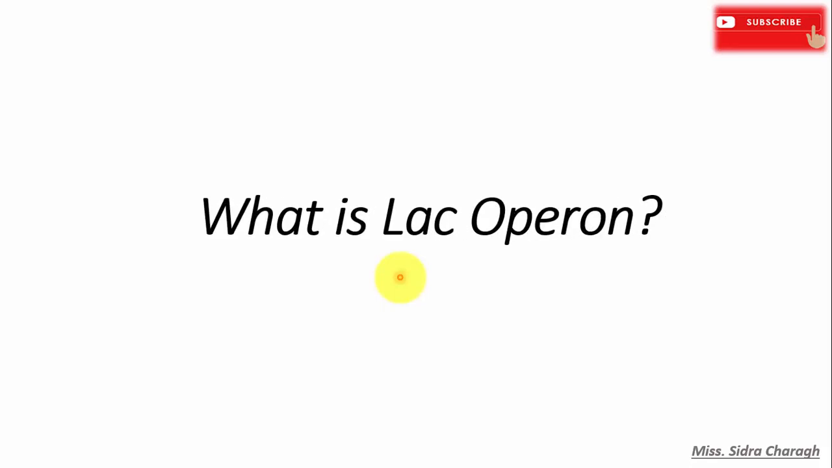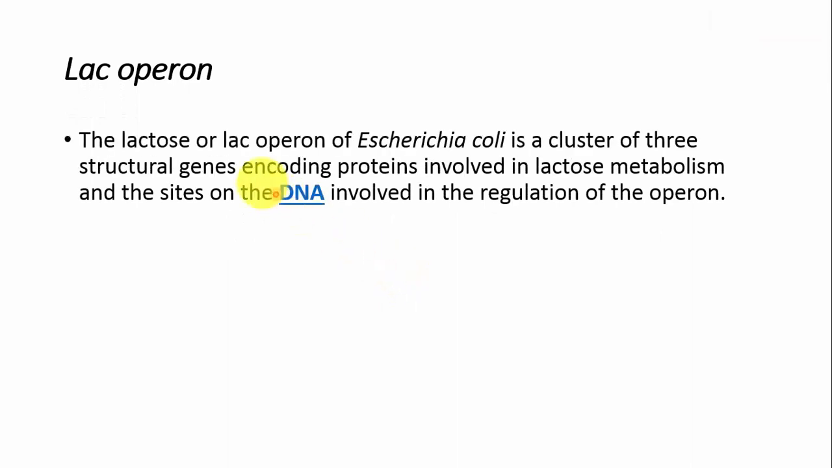We will discuss the lac operon. So what is the lac operon? The lac operon, or lactose operon, of E. coli is a cluster of 3 structural genes encoding proteins which are involved in lactose metabolism, and the sites that are present on DNA are involved in the regulation of the operon.